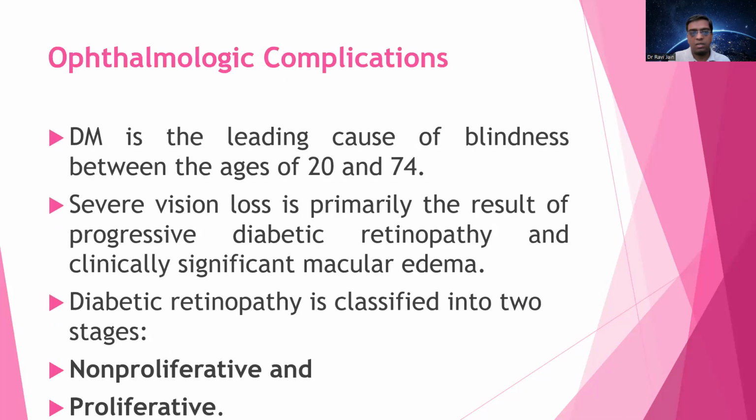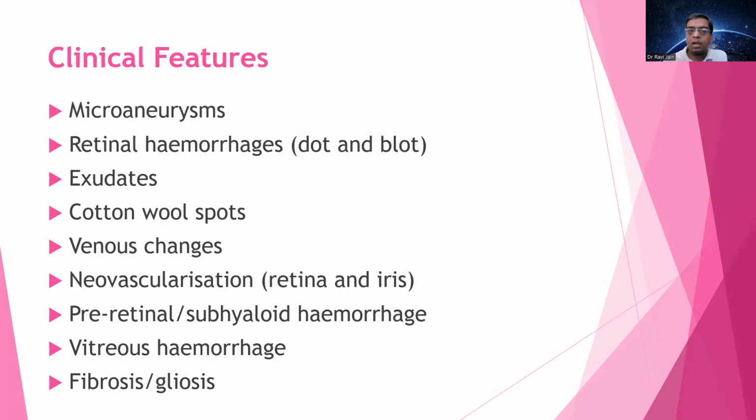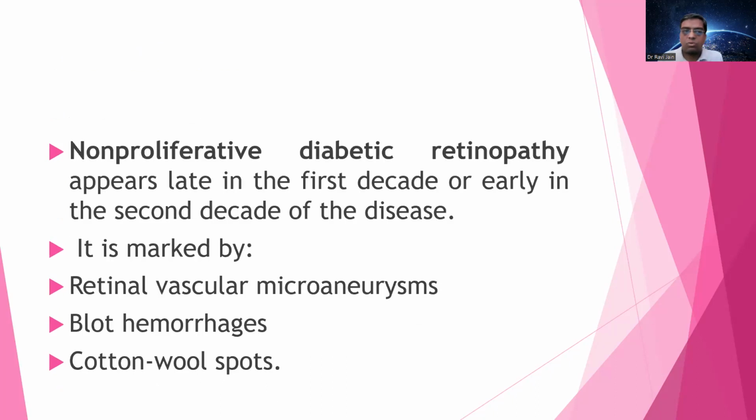Let us again revise this diabetic retinopathy. Ophthalmological complication, that is diabetic retinopathy. It is the leading cause for blindness between the age group of 20 to 74 years. And there is severe vision loss that is primarily resulting from the progressive diabetic retinopathy and clinically significant macular edema. Diabetic retinopathy is classified into two types, proliferative and non-proliferative. The clinical features include the microaneurysm, the retinal hemorrhages, which include dot and blot hemorrhages, exudates, cotton wool spots, venous changes, neovascularization of retina and the iris, preretinal and subhyaloid hemorrhages, vitreous hemorrhages, fibrosis and gliosis.